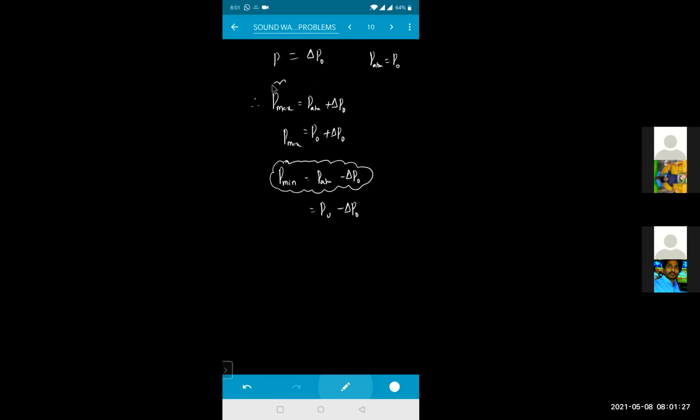Sure. So maximum pressure will be equal to this much because we got a pressure P is equal to delta into P naught. Atmospheric pressure plus pressure. Pressure value is delta P naught kabatti a value rastunam. So this is the maximum, this is the minimum. Clear?